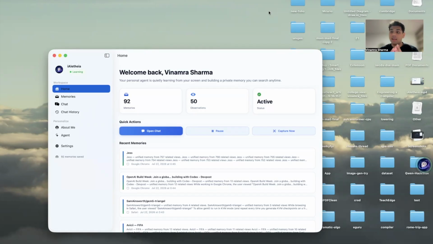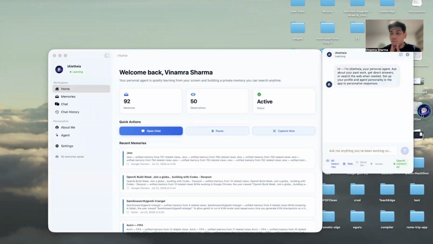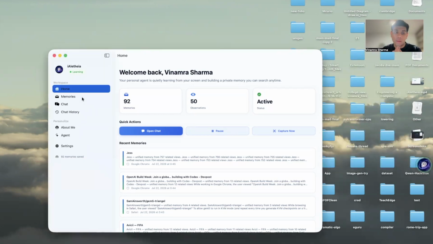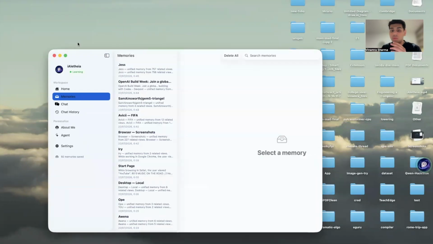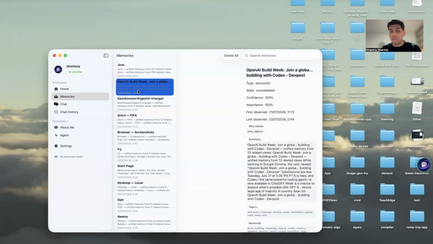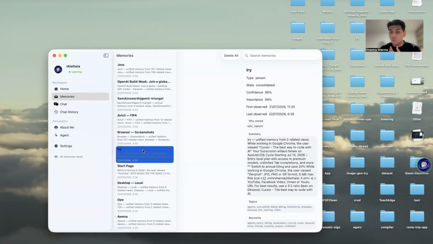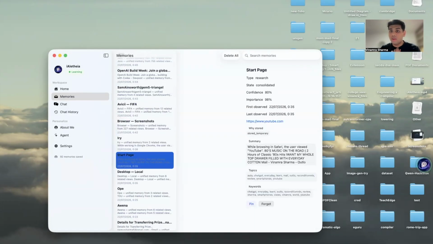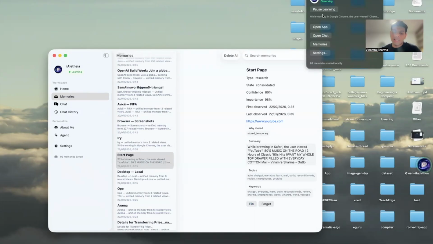iAletheia solves it all. iAletheia is a privacy preserving macOS based application, right now supporting all the M chips. It passively monitors your screen, always keeps looking, and adds that data into memories. The memory layer is quite smart and knows what to weigh and what to conceal, so that we do not end up having a bunch of data which is not really useful. So it builds its own context over time just by looking at your screen, and you can alternatively control it and pause it anytime you want.